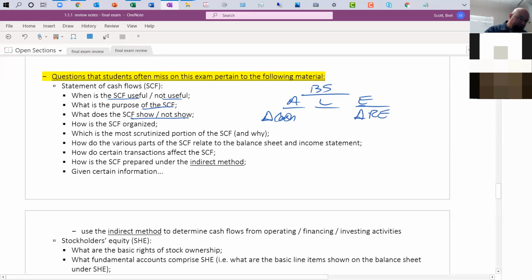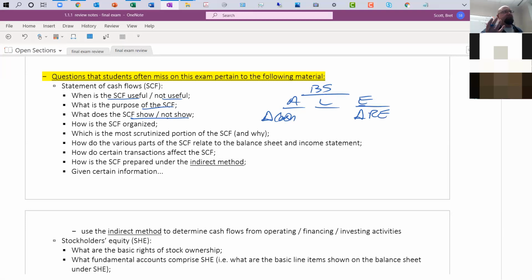What does the statement of cash flows show and not show? Well, when we look at the cash from operating activities section, yes, we see things like depreciation, amortization, gains and losses. We see net income up there. We're not trying to provide a cash basis income statement. We're starting off with net income, and we're trying to reverse out items that affect net income but don't have anything to do with operating activities.